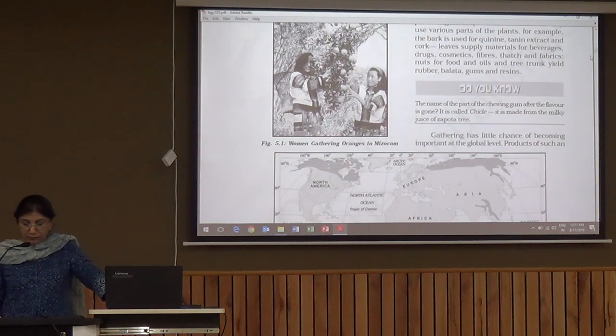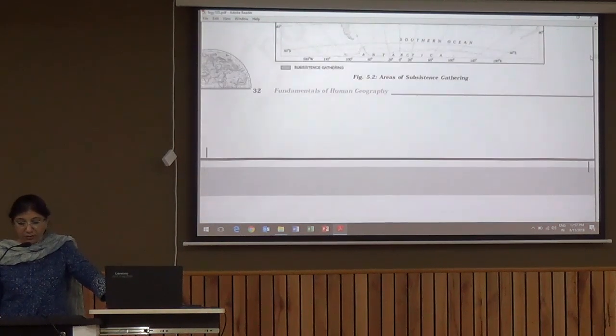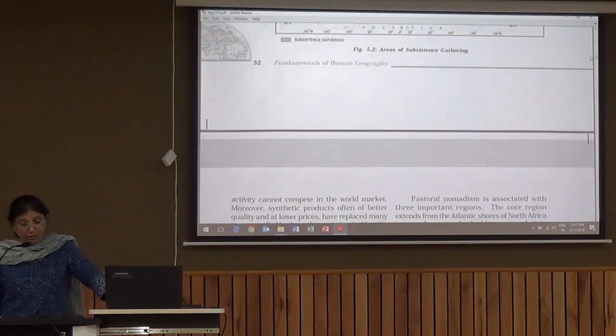Gathering has little chance of becoming important at the global level. So basically, this activity is confined to a very limited area, only of harsh climate where other types of activities are not developed.